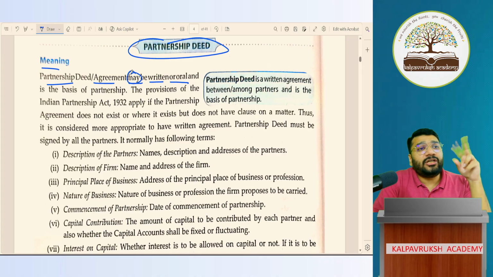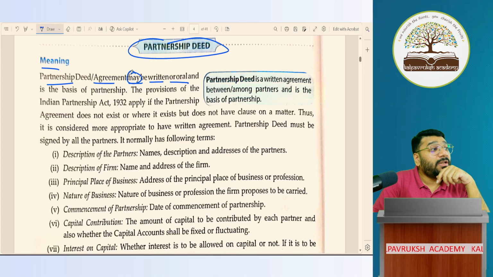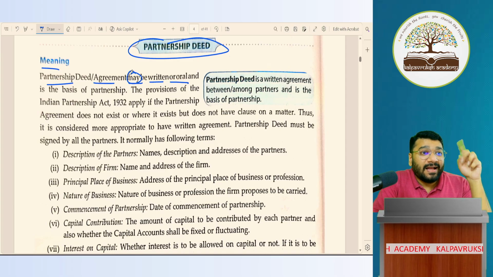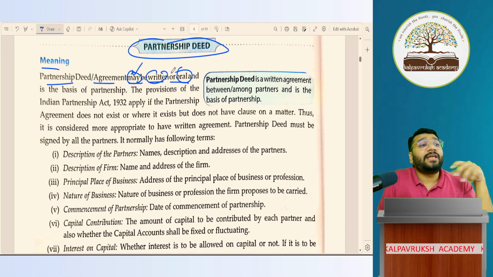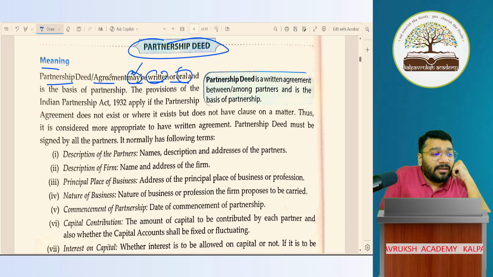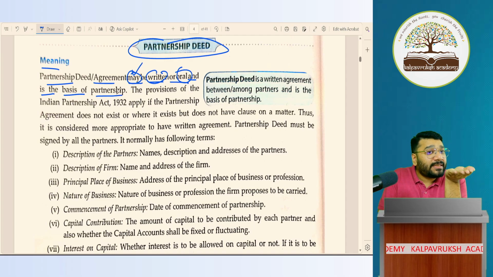What is the meaning of may and shall? I told in the last class. May means optional. Shall means compulsory. Here the word is may. Means it can be either written or oral. It's your choice. It's your option. So the partnership deed or agreement may be written or oral and is the basis of partnership. The partnership agreement is the base document for the partnership business relationship.